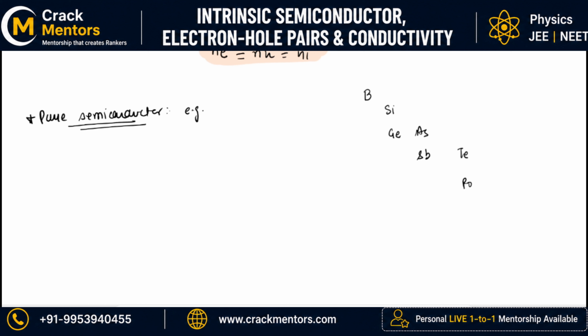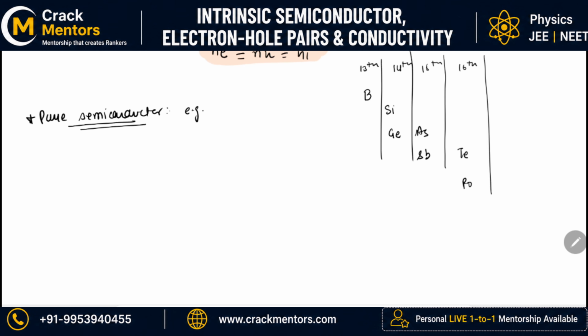So basically I can see that this is my column number 13, 13th column, this is my 14th, this is my 15th, and this is my 16th. So we have this bridge in the periodic table which acts as the bridge between the conductor and the non-metal. Now my main discussion is about this only.